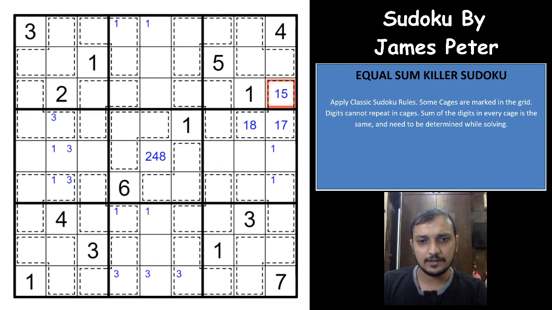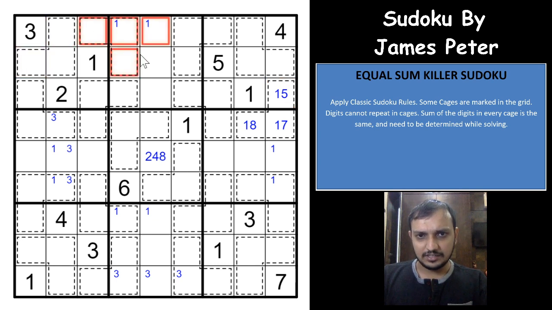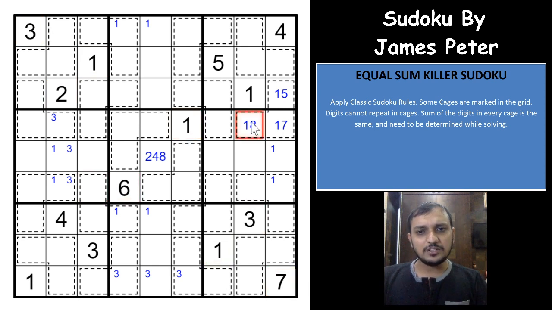And the next part of the Sudoku is a really difficult one, really something different that the author has intended here. You have exactly 18 cages here, right? And if you see, none of the given digits are inside a cage. All of the given digits in the grid are outside the cages. So what happens if you have 18 as the sum for each cage? There are 18 cages here: 4 in the top right, 4 in the top left, 4 in the bottom left, 4 in the bottom right, and 2 in the center. That sums to 18 cages.